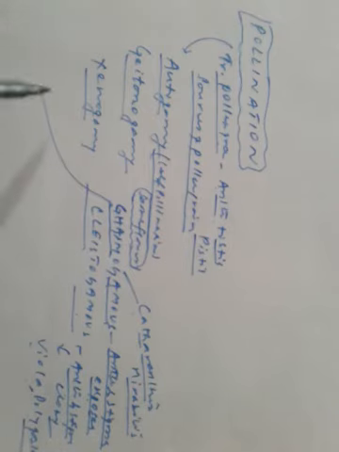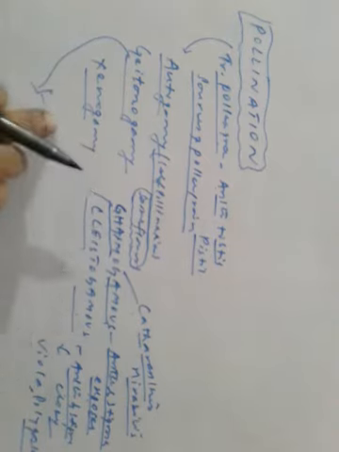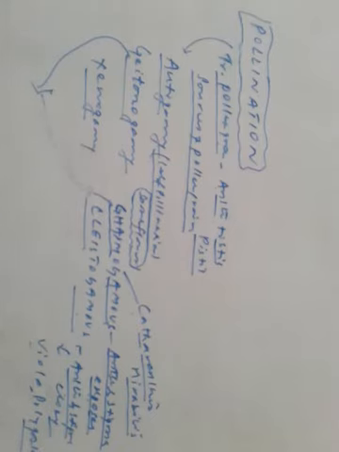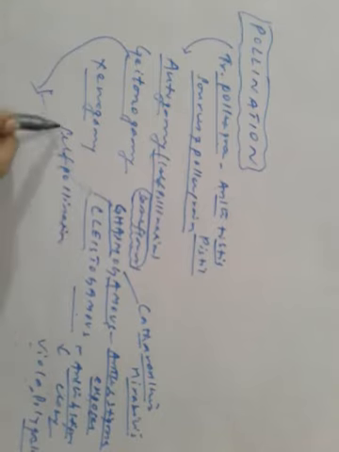Now geitonogamy. What is geitonogamy? It is also a kind of self-pollination.